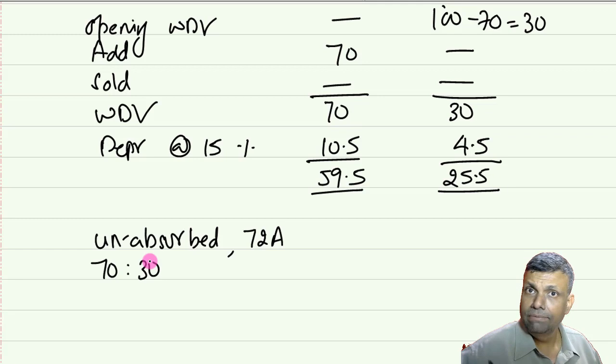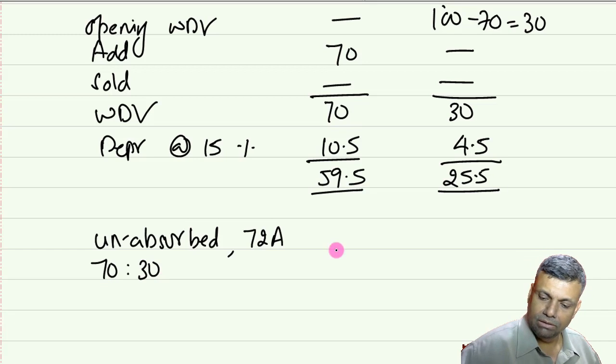However, friends, if this particular 50 lakhs was directly relatable to the fertilizer division, then I am not supposed to use this ratio. I repeat, if this 50 lakhs of unabsorbed depreciation was directly relatable to the fertilizer division in the question, then I do not have to use this ratio. If it is not directly relatable, because that data is not given to me, then I'll have to use this ratio.